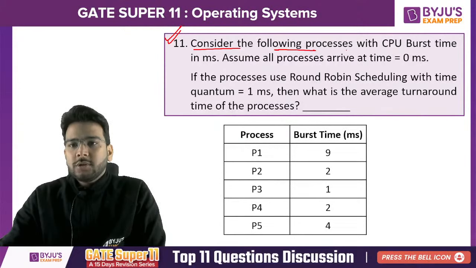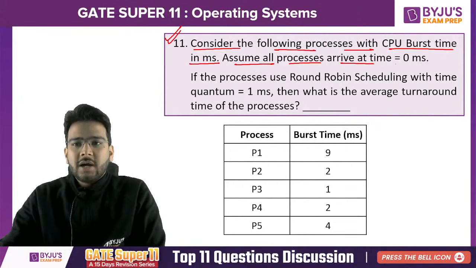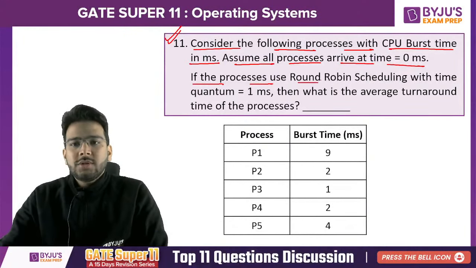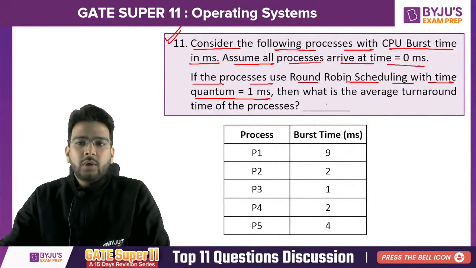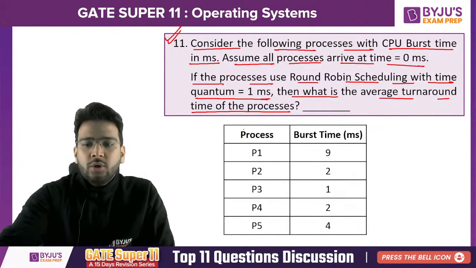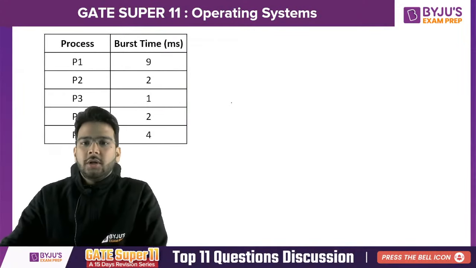Consider the following processes with the CPU burst time in milliseconds. Assume all processes arrive at time equal to 0 milliseconds. If the processes use round robin scheduling with time quantum equal to 1 millisecond, then what is the average turnaround time of the processes? So let's solve this question here.